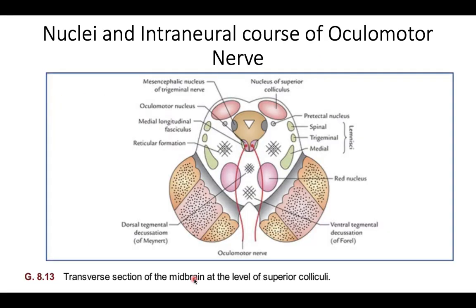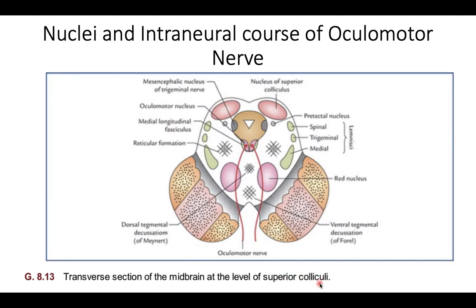So this is a various diagram, so you can understand the intraneural course. For example, the oculomotor nerve, you have to draw a level. This is the diagram you have to draw. That is the transverse section of midbrain at the level of superior colliculus.